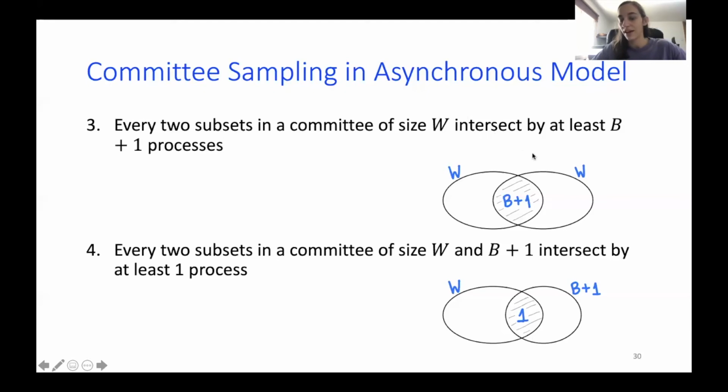So let's say if I hear from W in some certain step and Edith hears from another W, we both hear from common B+1 processes, and we both hear from at least one correct process. And another property is that every two subsets of size W and B+1 intersect by 1. So this helps us with the common core.